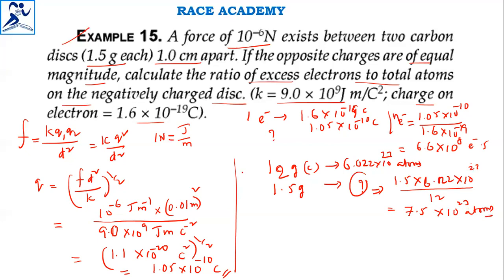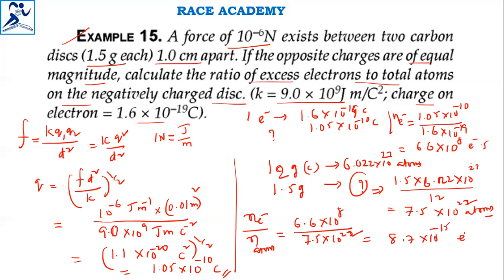Now we can find the ratio of electrons to total atoms. The number of electrons I got is 6.6 × 10^8, and the number of atoms I got is 7.5 × 10^22. That equals 8.7 × 10^-15 electrons per atom.